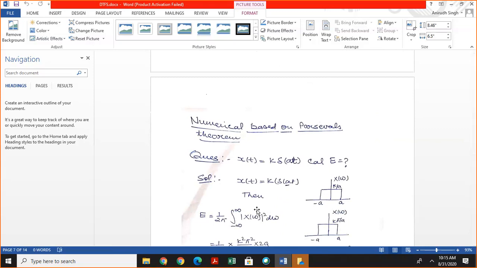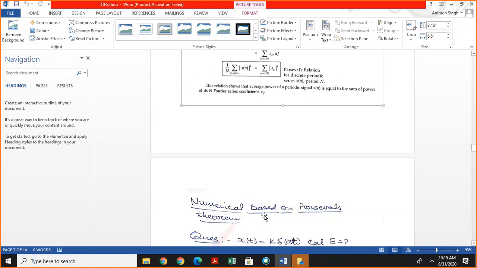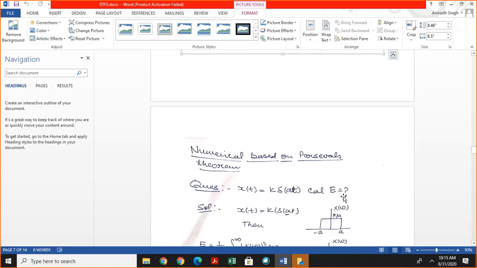Let us understand Parseval's theorem by this numerical. Suppose x of t is given by k sample a of t. Then calculate the energy. In this case we calculate the energy of this signal.